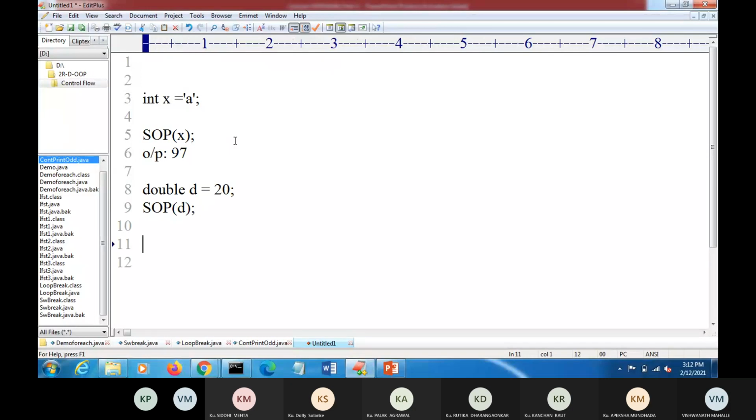Then what is the output? 20.0. Very good. Actually we have assigned 20 to d, but the output is 20.0 because 20 is of type integer and d is double type. We are assigning an integer type value to a double type variable.